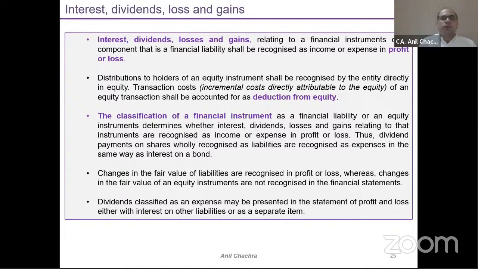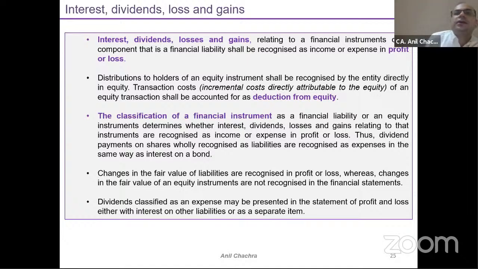Now come to the next one relating to the interest, dividend, loss and gains. As we discussed under the liability and the equity part, interest means interest, it will be part of your P&L, right? It's a very simple thing. But when your liability gets converted, your equity will be part of your liability, means preference shares, as we discussed in the previous slides. So whatever dividend you pay to the redeemable preference shares, which will be part of your liability, it will be your interest. Under Ind AS 1, you need to show it under the finance cost, right?